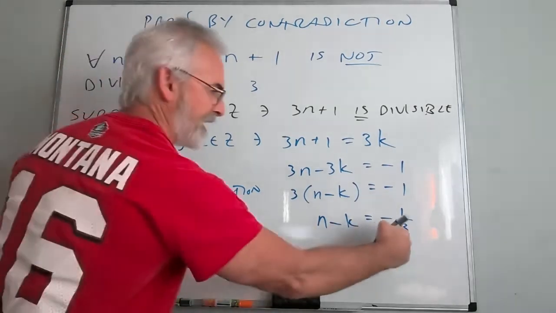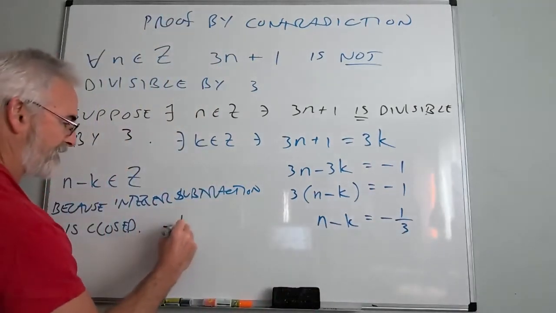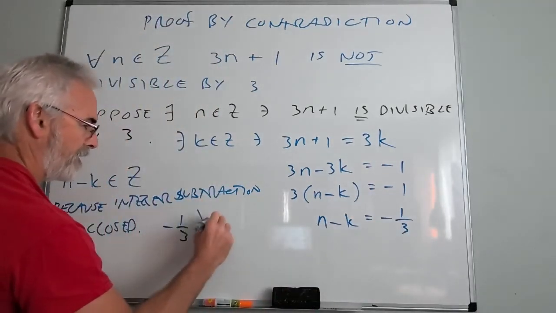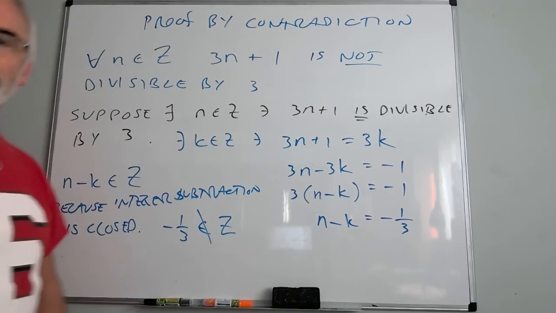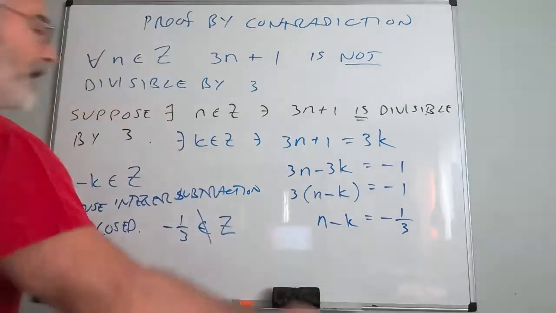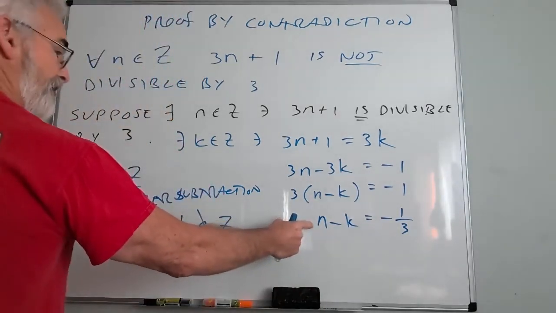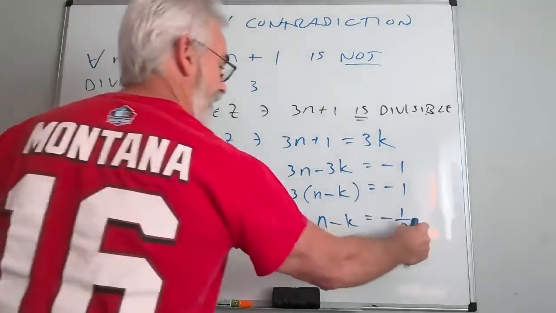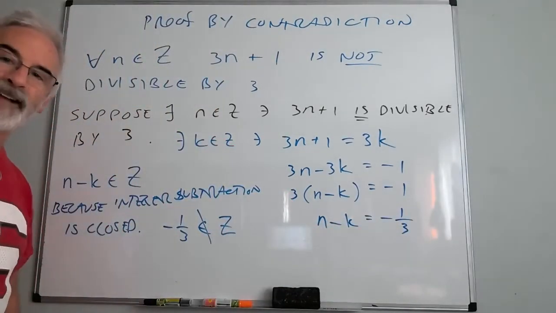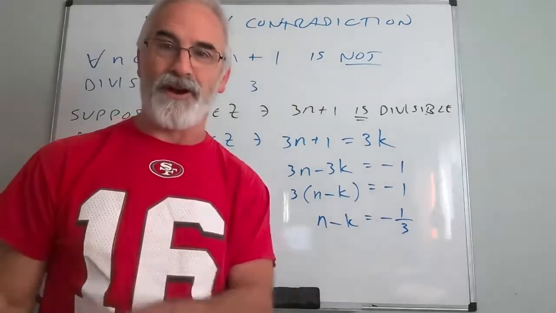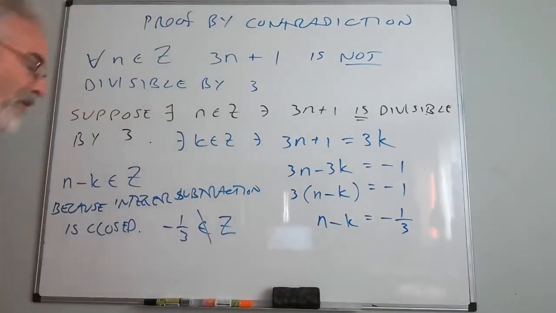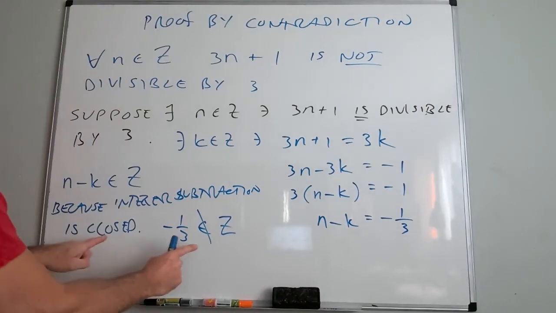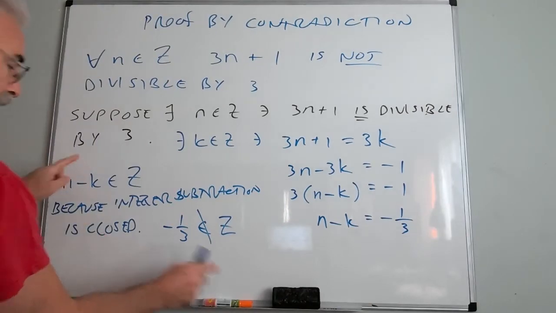Now, tell me about -1/3. Is it safe to say that -1/3 is not an integer? Yes, -1/3 is not an integer. We have our contradiction. The left side of my equation is an integer, period. The right side of my equation is not an integer. I don't have to prove a fraction is not an integer. It's not an integer because it has a denominator that's not 1. So what does that mean? That means at this point I have a contradiction.